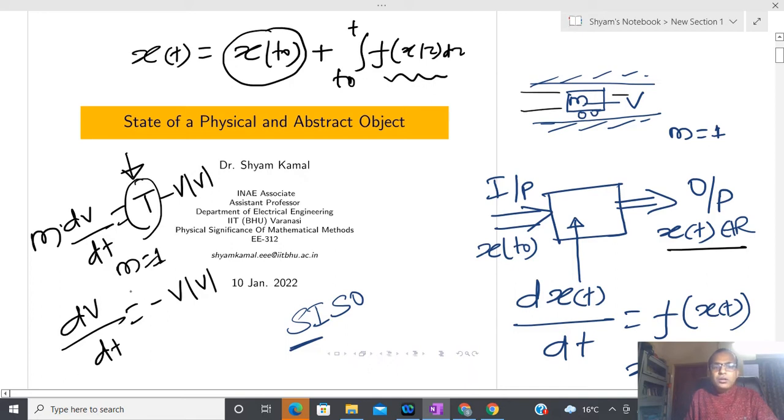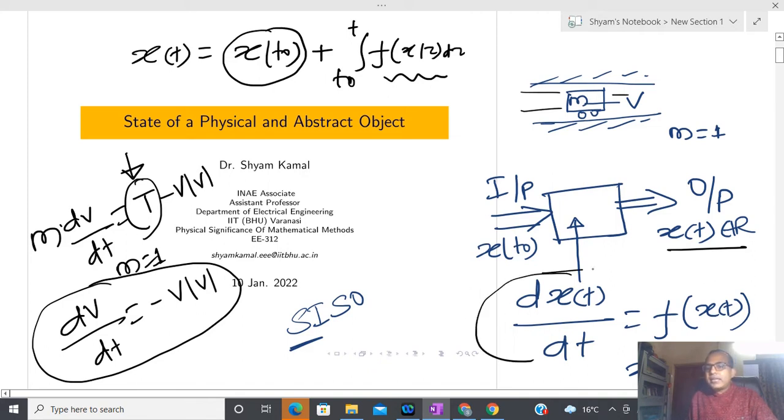Now in this particular differential equation, you can see that I again have exactly the same differential equation as the abstract one. What is x0 here? That is the initial velocity. Suppose I stop providing the thrust at time t1, then that is nothing but v0.